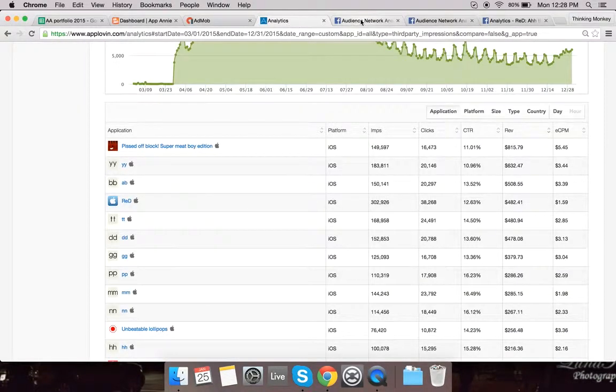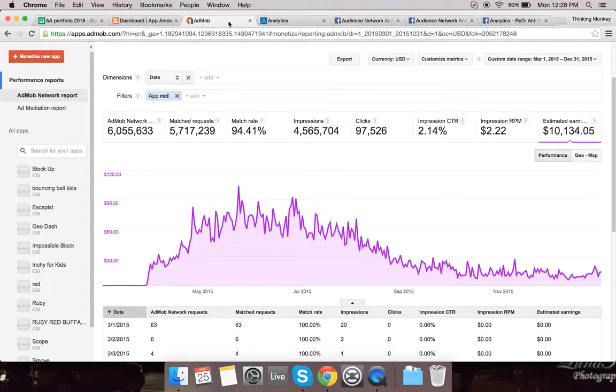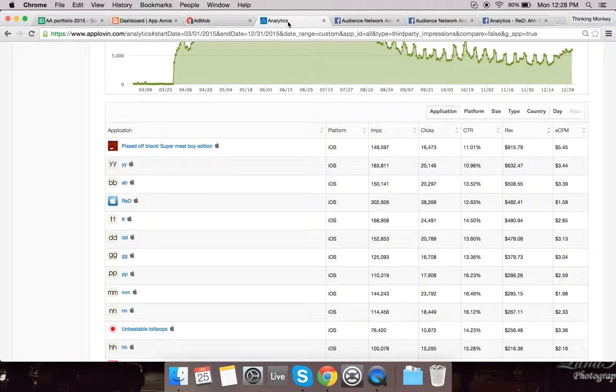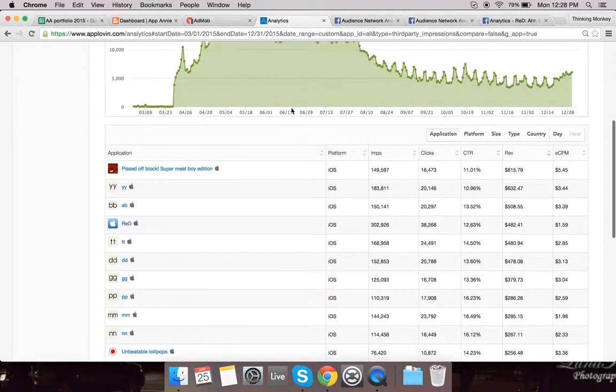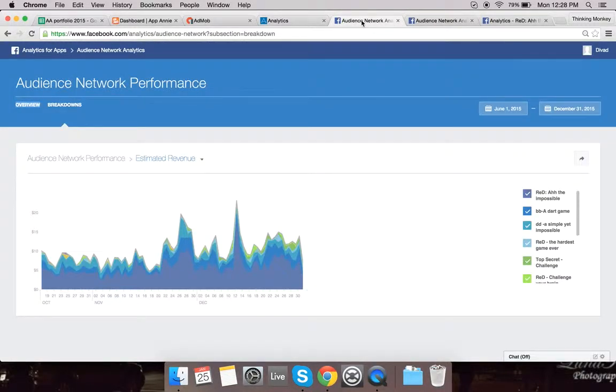AdMob, AppLovin and Facebook are included, but that does not mean you need to use these ad networks. In our experience, if you're looking for constant fills, AdMob works great, though eCPM is a little bit low. With AppLovin, we always have pretty good performance, and more than anything, it's really stable. Recently, we've been getting really good results with Facebook, as you can see by this graph.